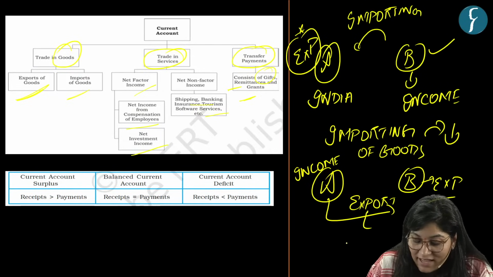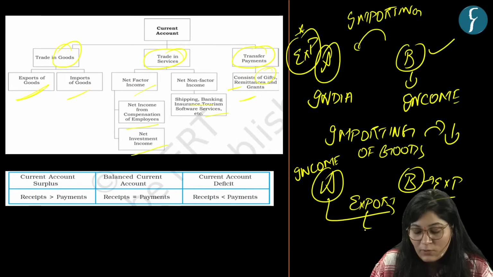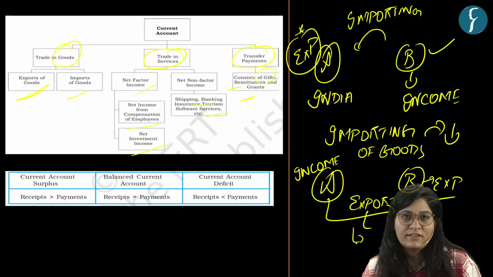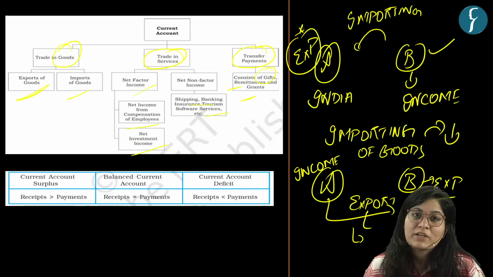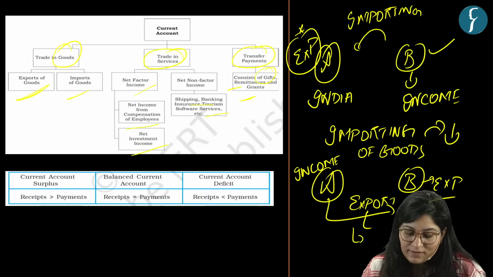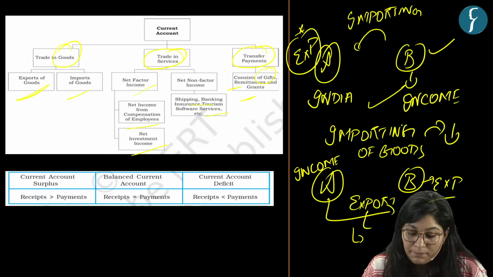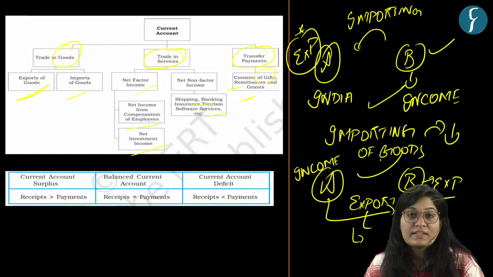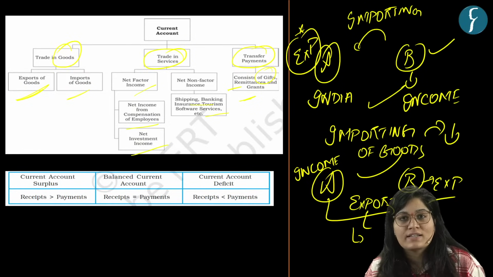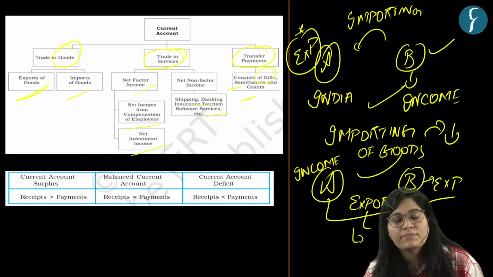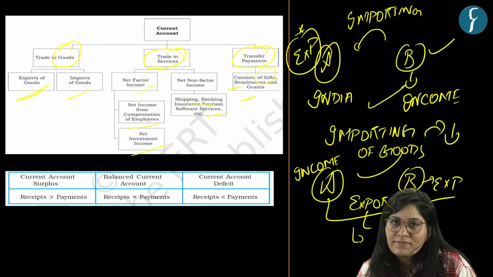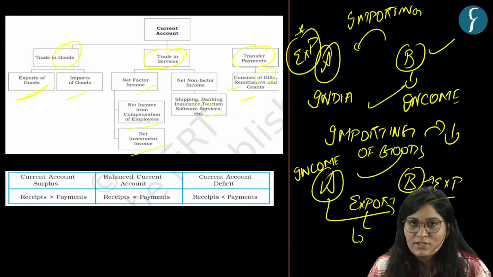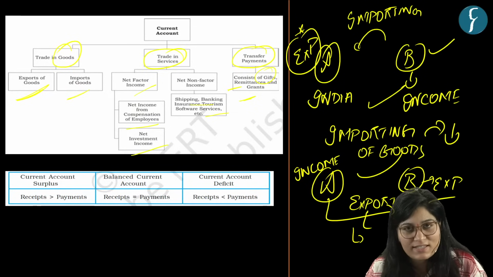So here, exporting will add to domestic demand with respect to goods and services. I want you to understand this because only then will you be able to understand how different factors can narrow down or widen the current account deficit. So to understand that, you need to understand this.